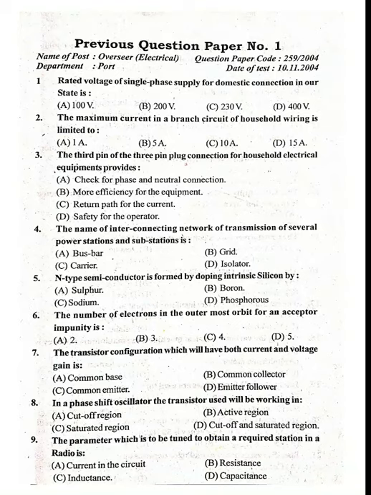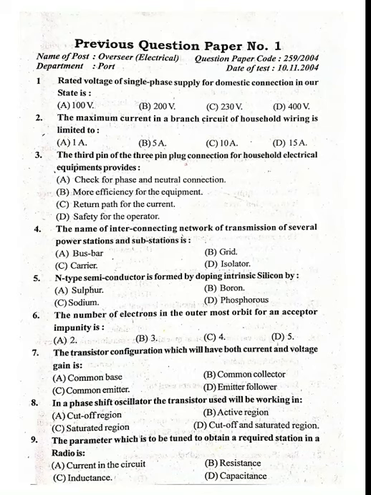Grid is the name of interconnecting network of transmission of several power stations and substations. N-type semiconductor is formed by doping intrinsic silicon by option D, phosphorus.